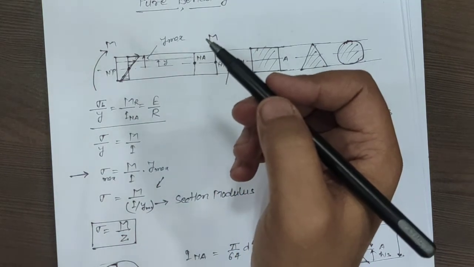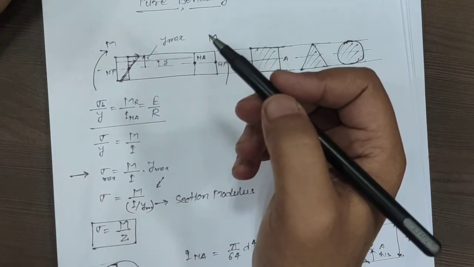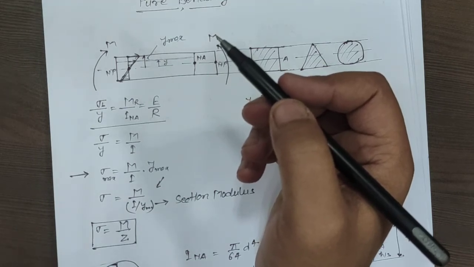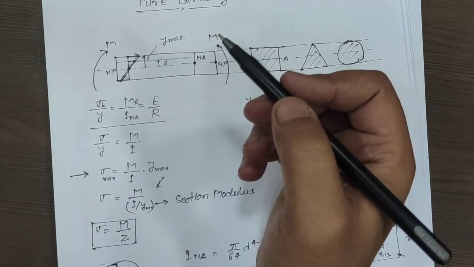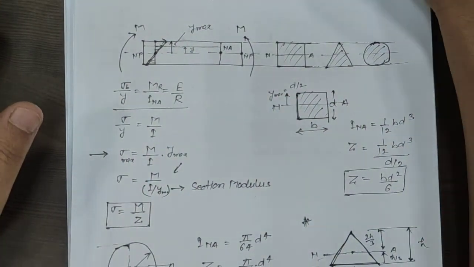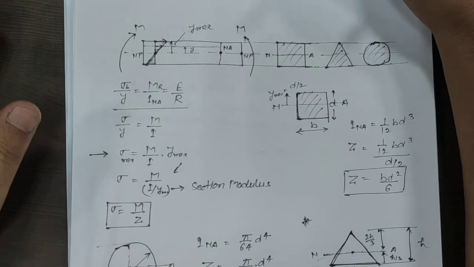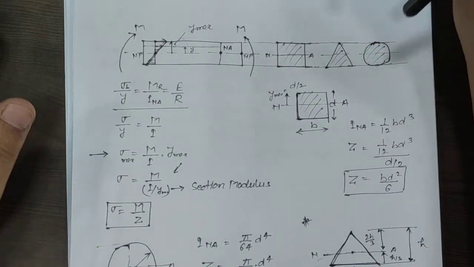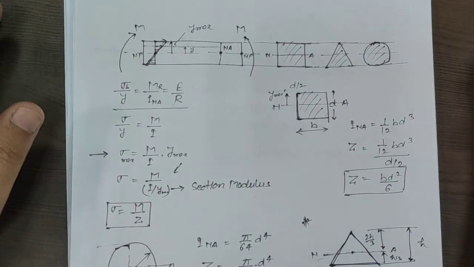Now, this one is the complete theoretical part of the simple bending. Okay. Now, we can move to some numerical part. Now, we can see how the numericals have been asked corresponding to this topic. Okay.